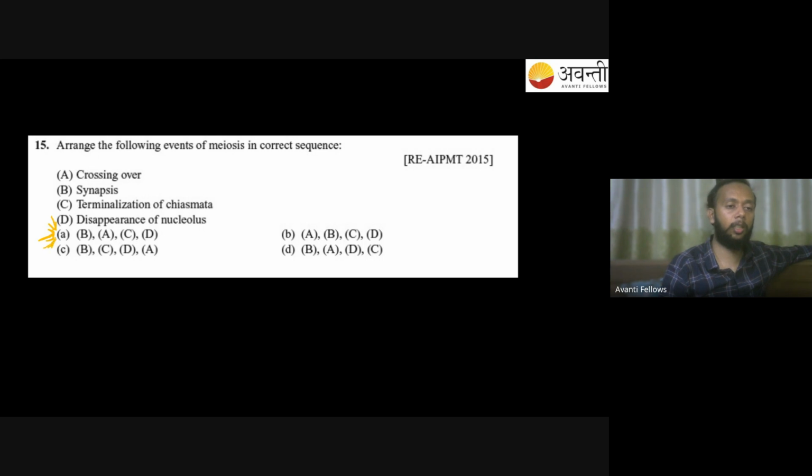Yes, all of you are saying option A. Let's see what is happening in option A. It is synapsis, then crossing over, then terminalization of chiasmata, and then disappearance of the nucleolus. So yes, option A is the correct answer.